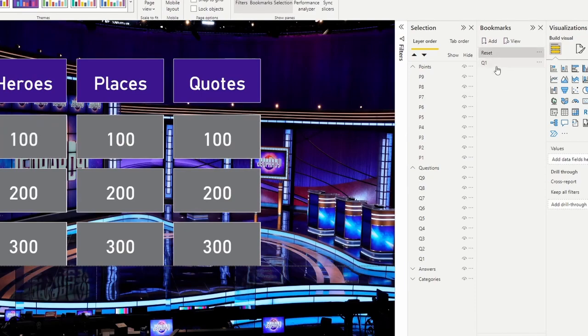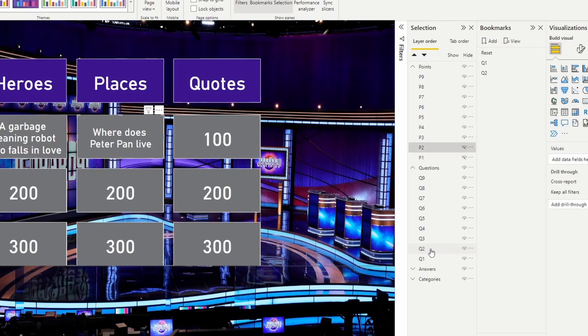All right, good enough? Okay, so now we're gonna start to add the other ones, and I'm gonna add these fairly quick because once I've done one, I know how to do the other ones. So Q2, for Q2, what we're gonna do is we're gonna hide P2, we're gonna select P2, and we're gonna select Q2. Make sure those are selected. Go over, hit data, hit selected visuals only, and hit update. And then I'm going to move on.